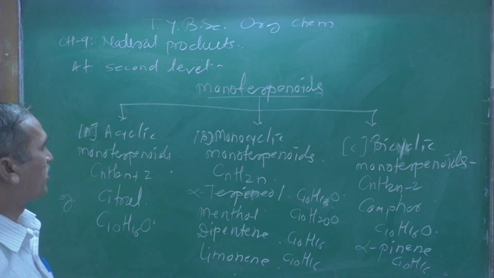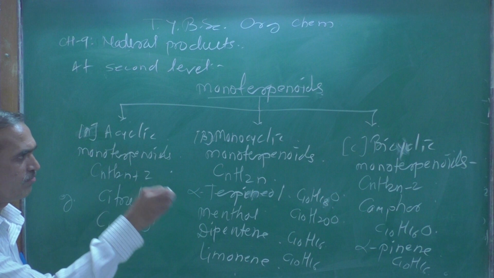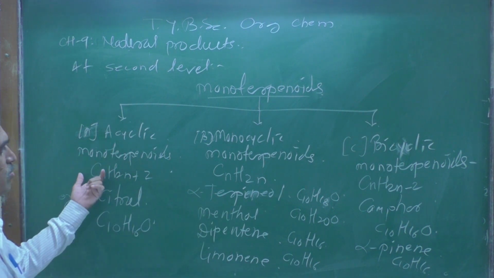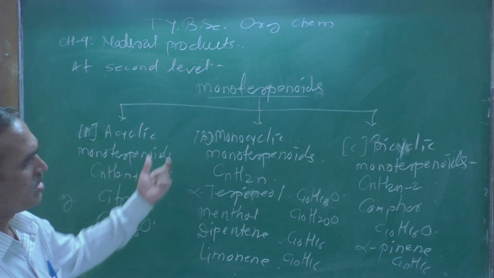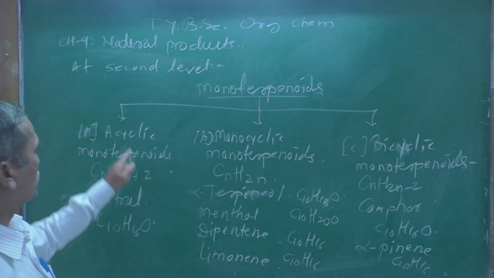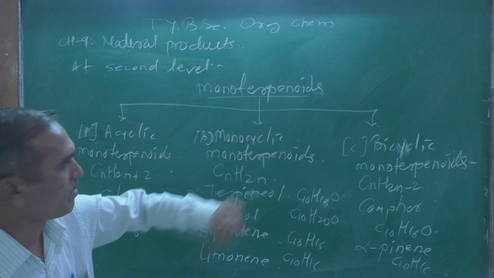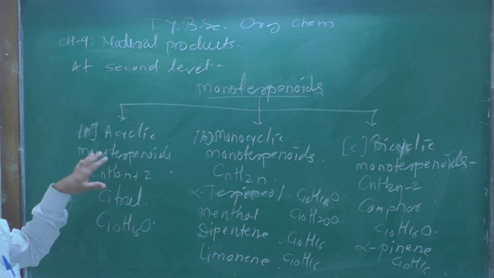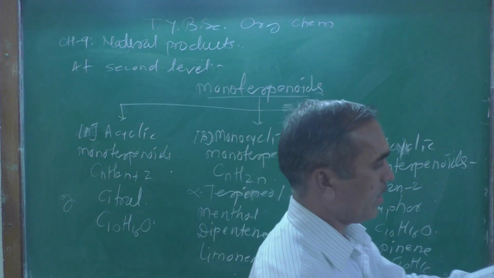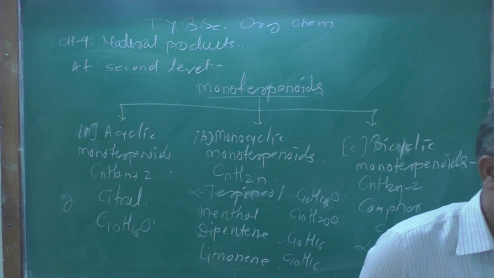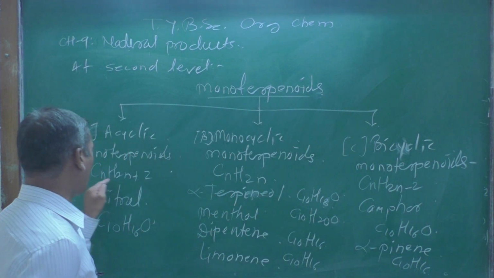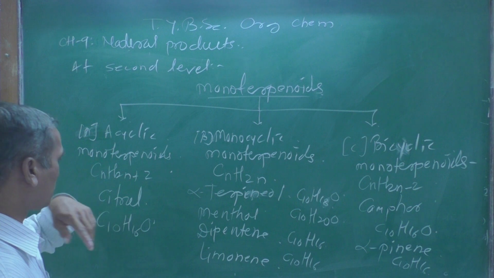That is monoterpenoid, and these monoterpenoids are further divided into three classes: acyclic, monocyclic and bicyclic monoterpenoids, with their respective general formulas according to alkane, alkene and alkyne. Alkane is saturated with carbon-carbon single bonds, and the general formula is CnH2n+2.